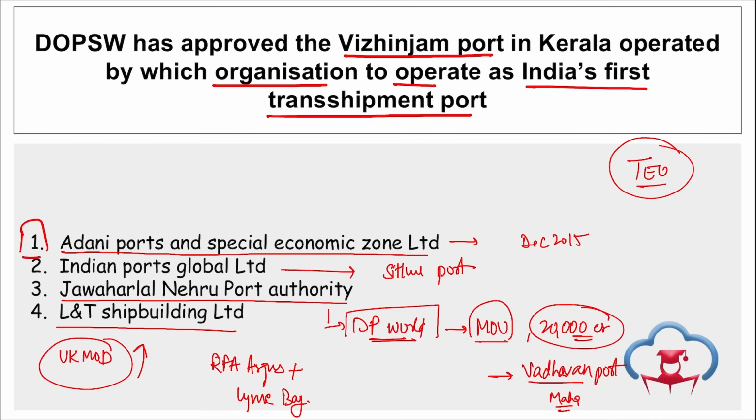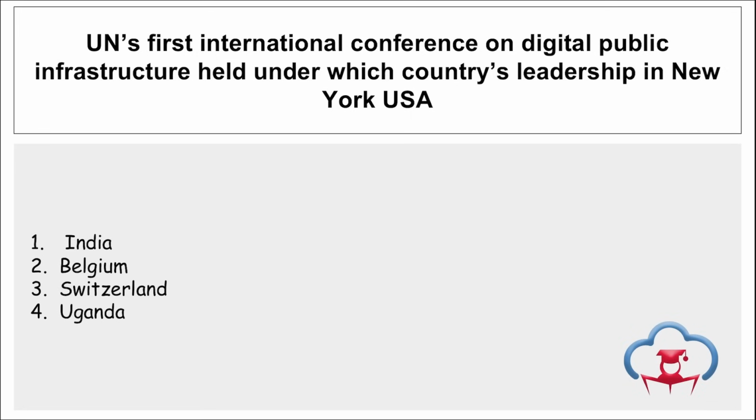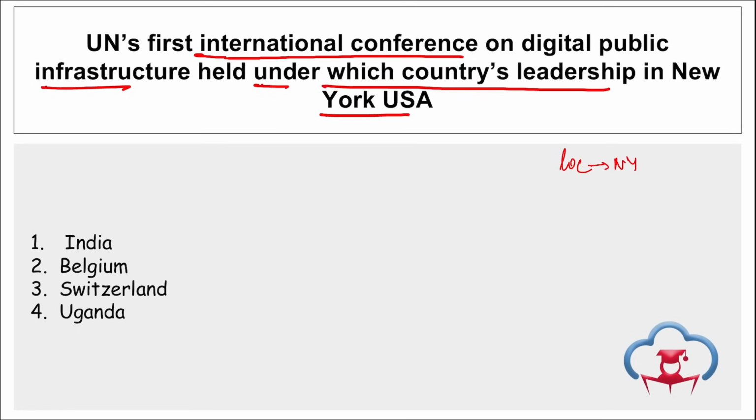Moving on. Here you can see Adani's Vizhinjam port in Kerala approved as India's first transshipment port. Next, UN's first international conference on digital public infrastructure was held under which country's leadership? So, UN's first international conference on DPI, that is digital public infrastructure, was held under which country's leadership? And the location is New York, USA.